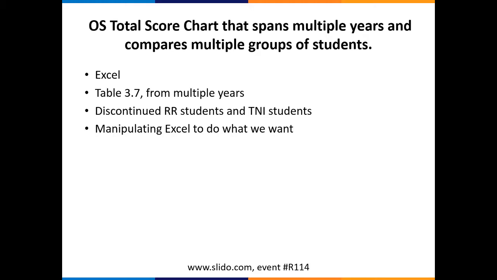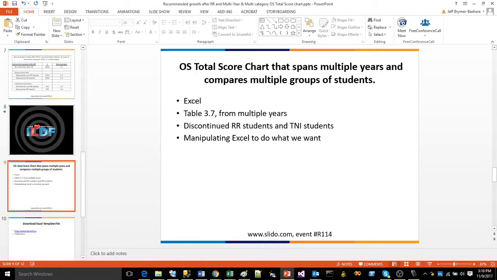So a lot of what I'm going to be doing today, when I initially set up the spreadsheet, may not make sense, but I will do a little review at the end of why I have done things the way I have. It's because essentially I have to manipulate Excel to get it to do what I want. All right, so let's move into it. Let me get my blank spreadsheet out over here.